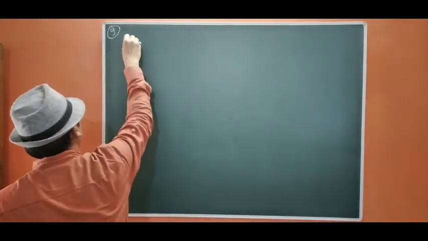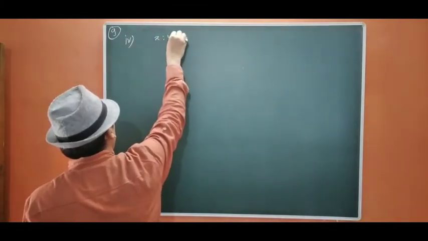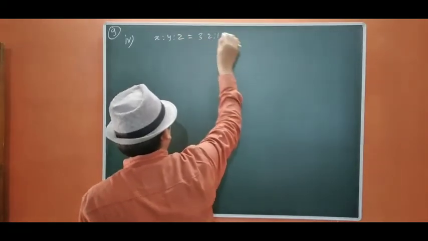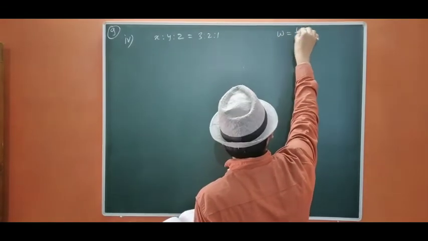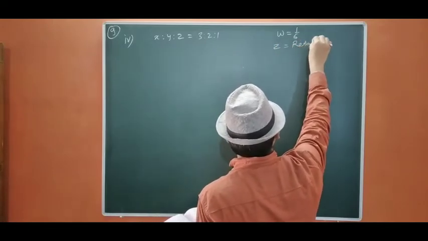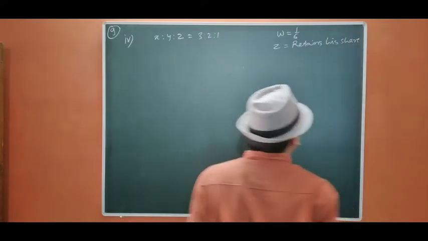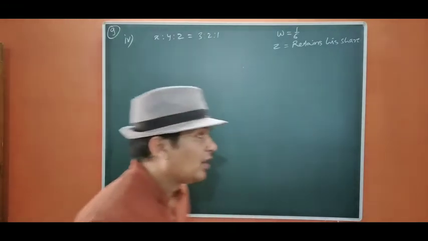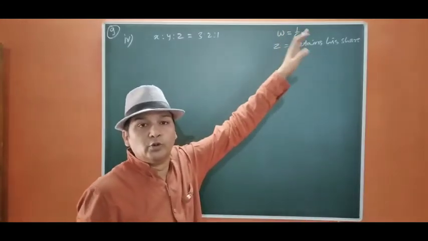Fourth part. X, Y, Z, their share is 3:2:1. W enters for 1/6 share and Z retains his share. Okay, that means he is not going to change his share. In such a case, first question arises, W is taking from whom?